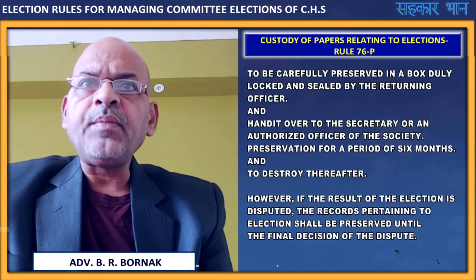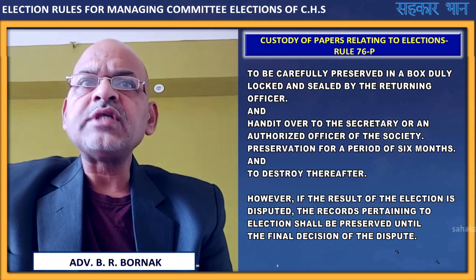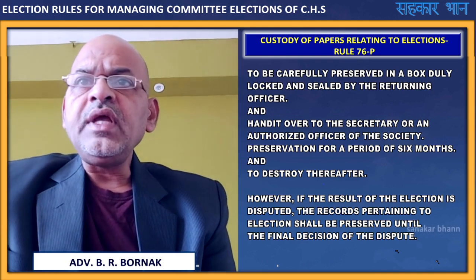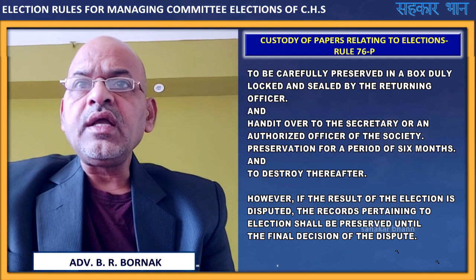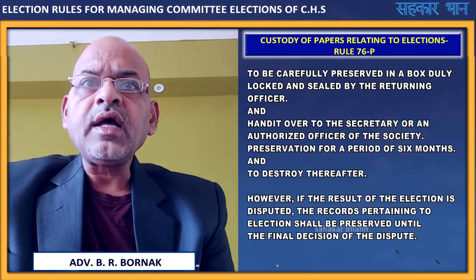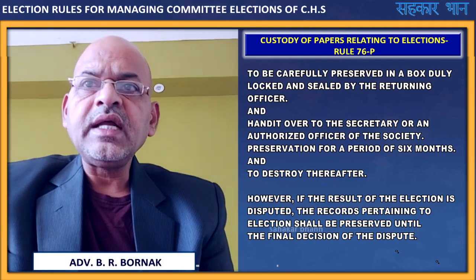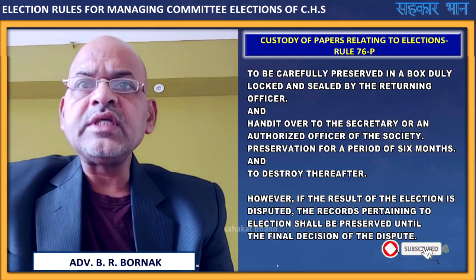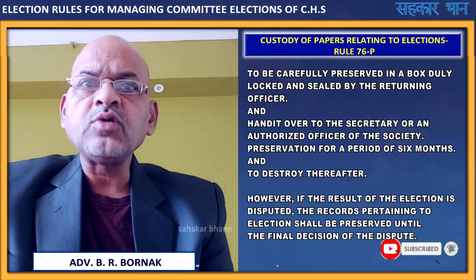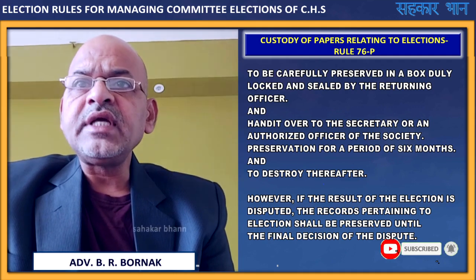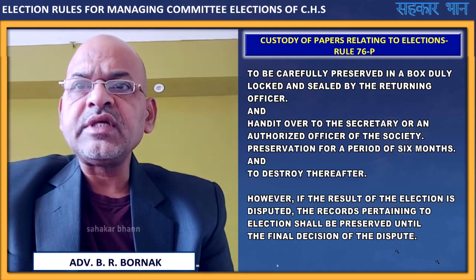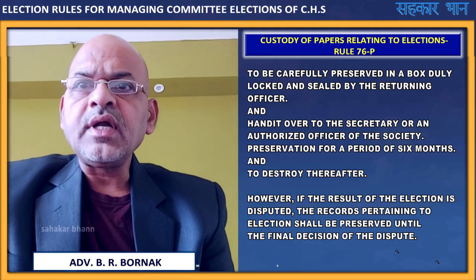Thereafter, custody of papers relating to election, as per rule 76P, is to be carefully preserved in a box duly locked and sealed by the returning officer, and handed over to the secretary or an authorized officer of the society, for preservation for a period of 6 months, and to be destroyed thereafter.